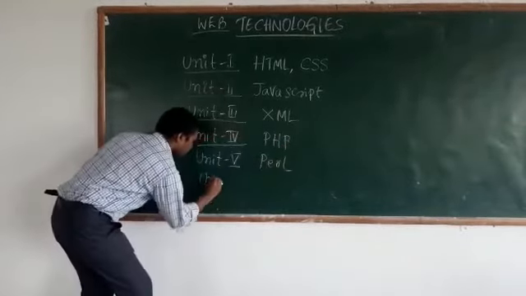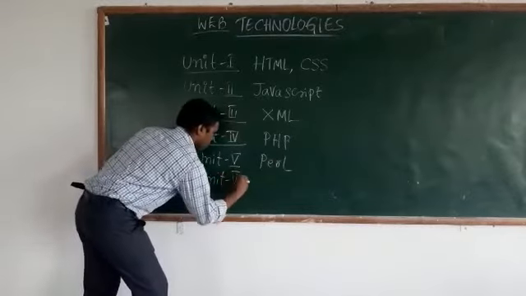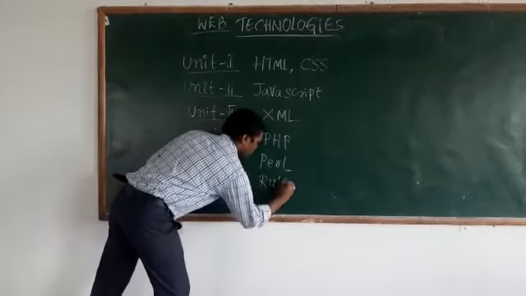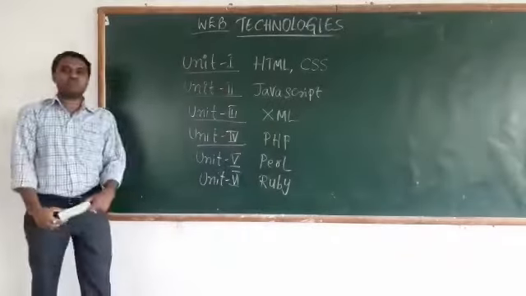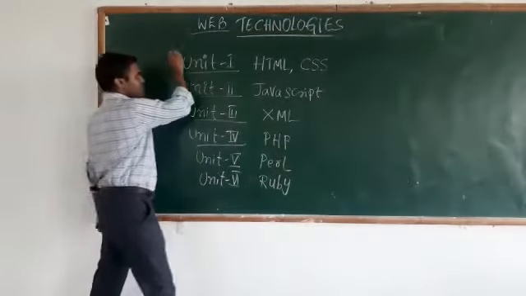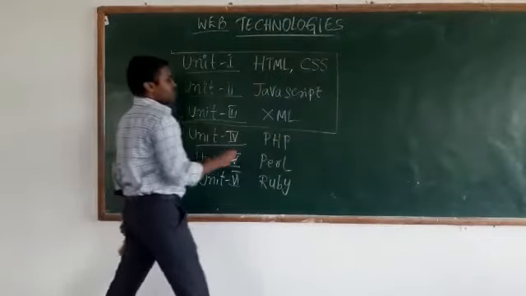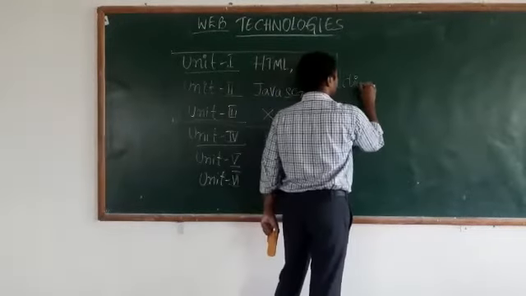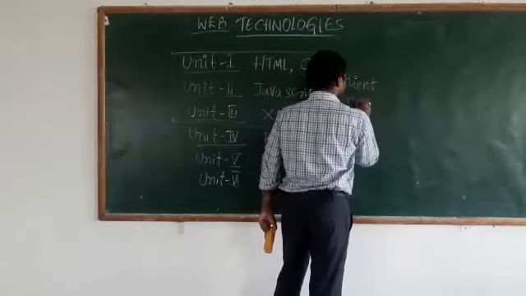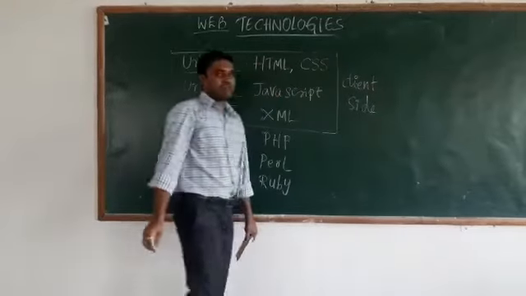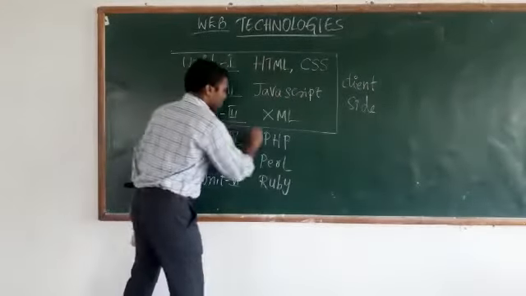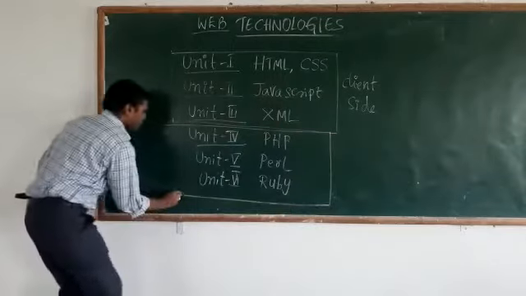And in unit 6, we will study Ruby. In all these 6 units, the first 3 units are related to client-side languages, and the next 3 units, that is the 4th, 5th, and 6th units, are related to server-side languages.